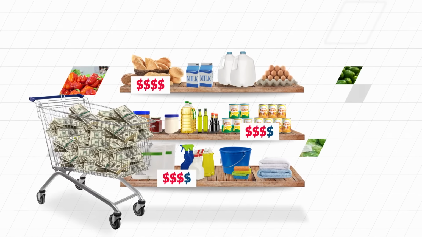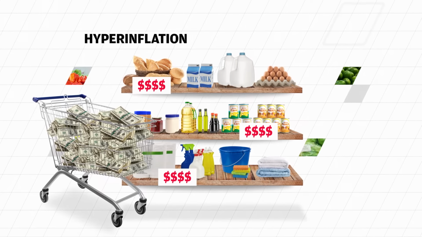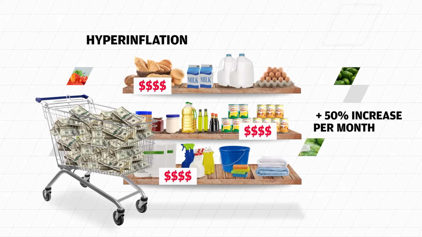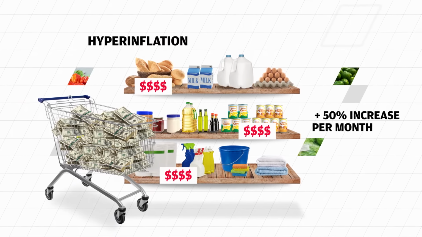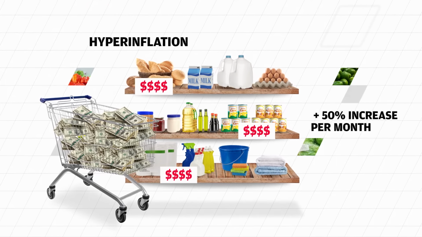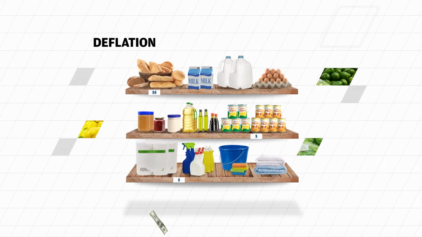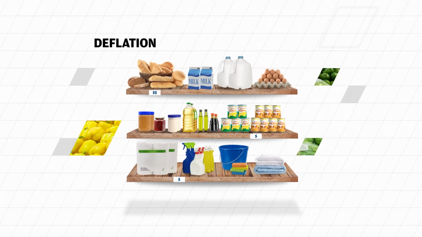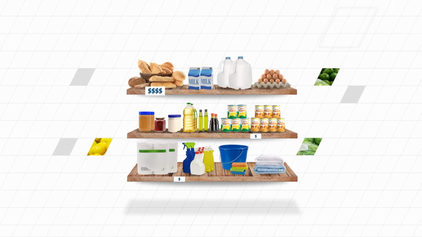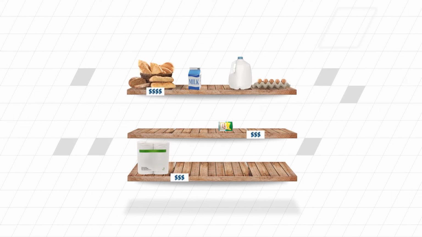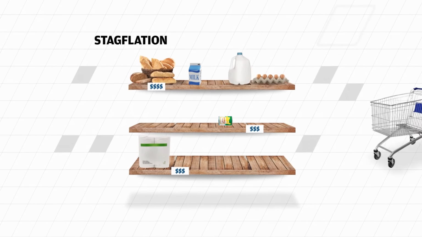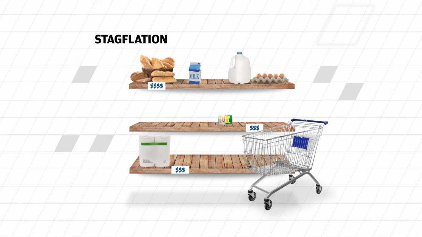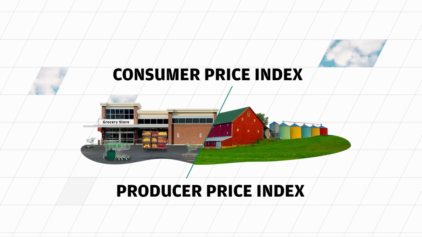Inflation can happen in different ways and at different paces. When prices rise quickly and excessively, this is known as hyperinflation. It's an extreme form of inflation that is rare in developed economies. When prices decrease, deflation or negative inflation occurs. When prices rise, but there is low or no economic growth, this is known as stagflation. This is a complex phenomenon that can be difficult to battle.